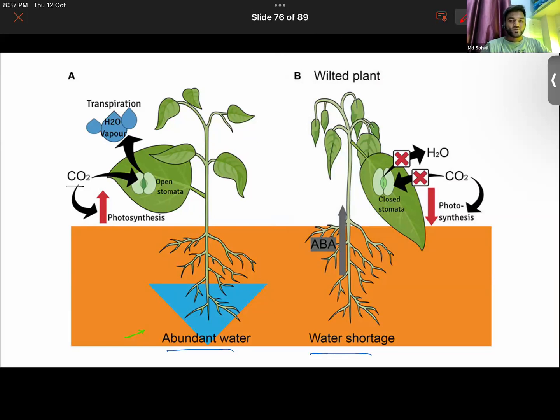So what you are observing is that in A the stomata is open, and in B the stomata is closed. We require water for the opening of a stomata.